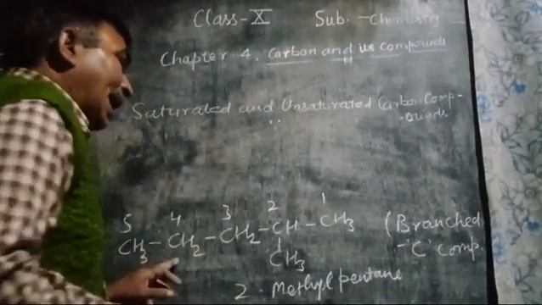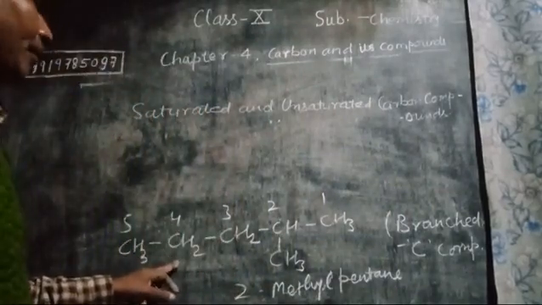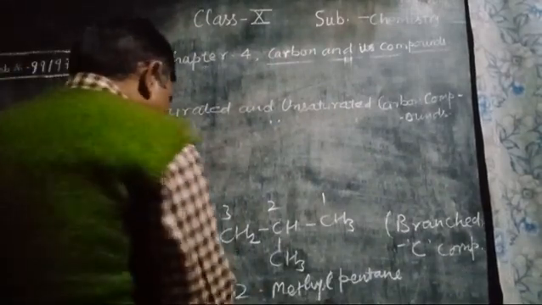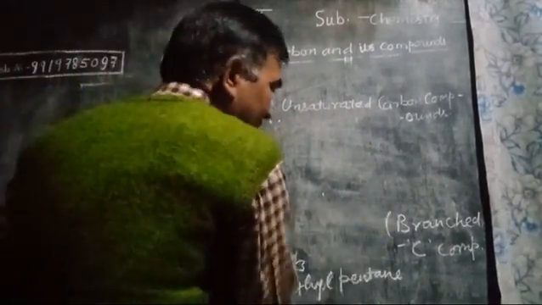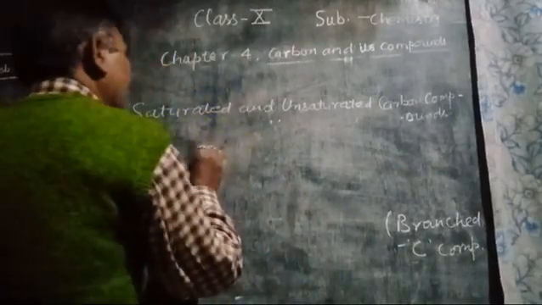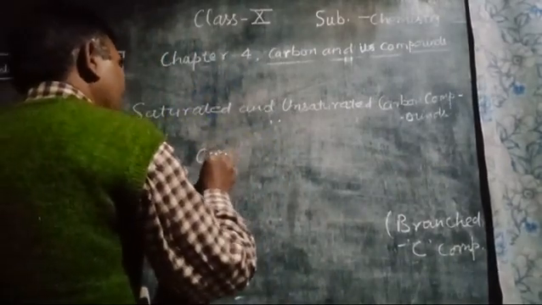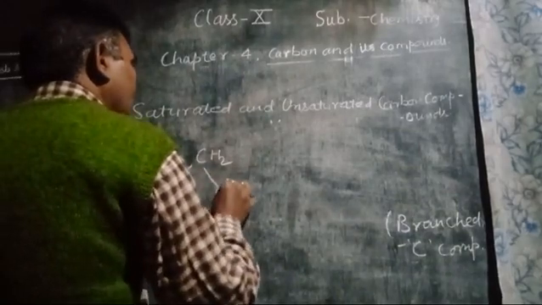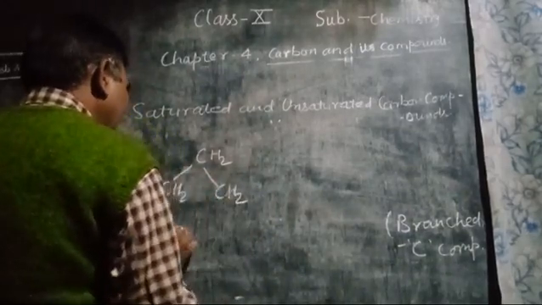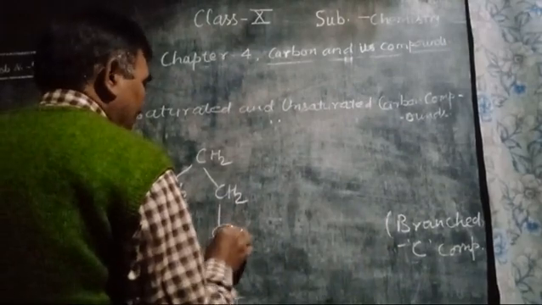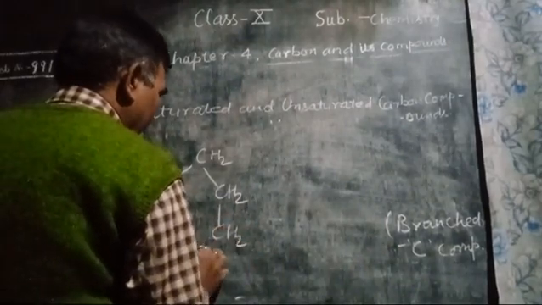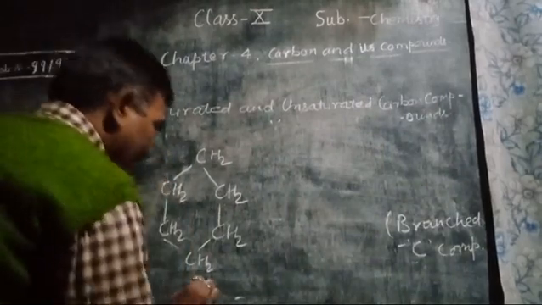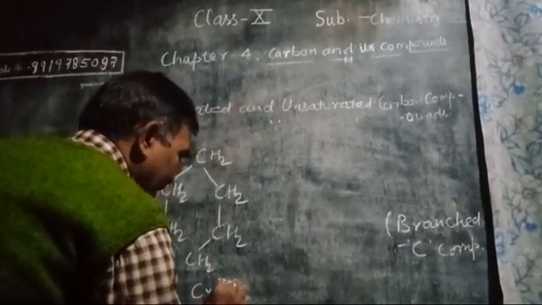And all these 6 carbons may form a cyclic compound also, that is called a ring, and it is called cyclohexane.